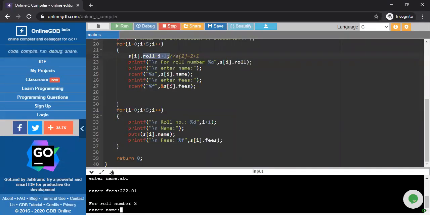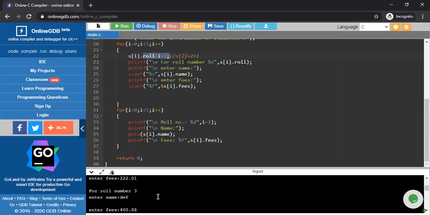Again I'm entering a name, and some fees for student 4. I'm just inputting haphazardly. And this is my last name. Okay, so I'm inputting all these things, and see what it will print.